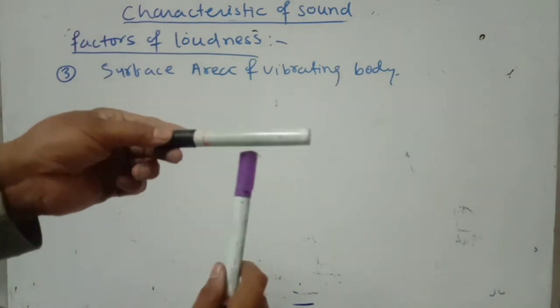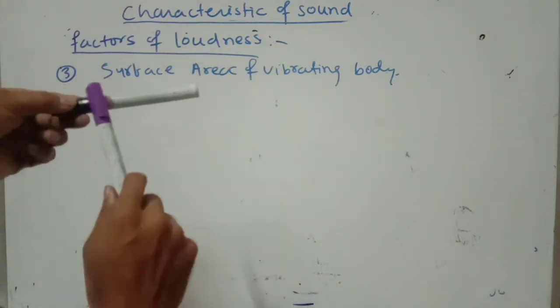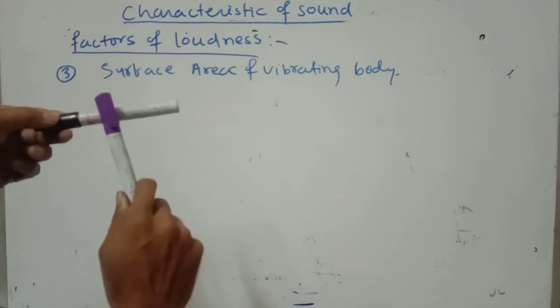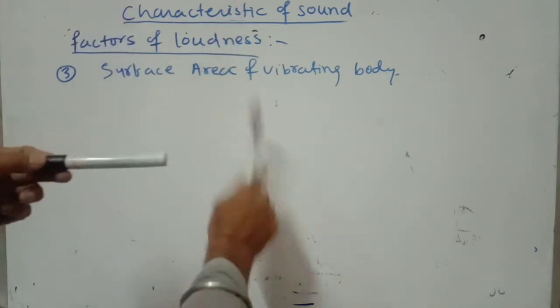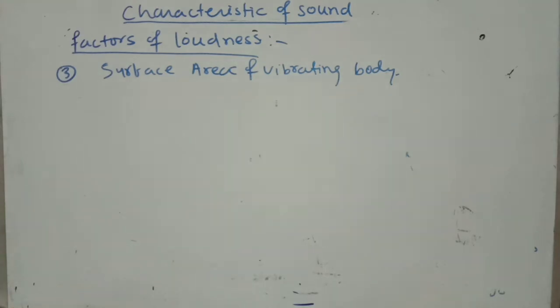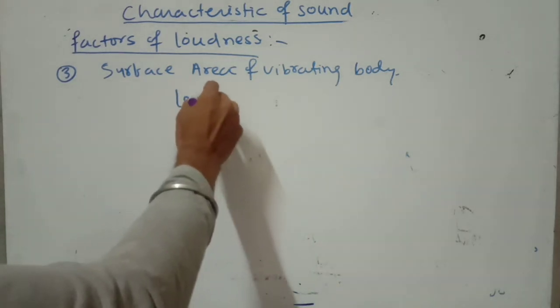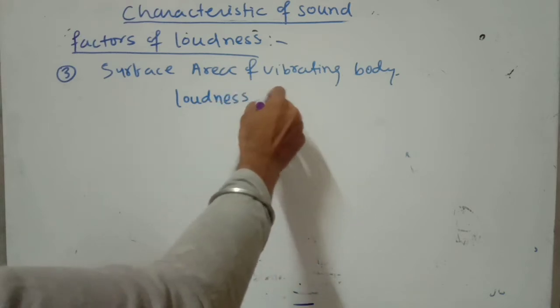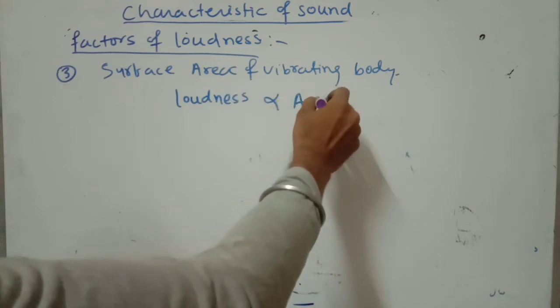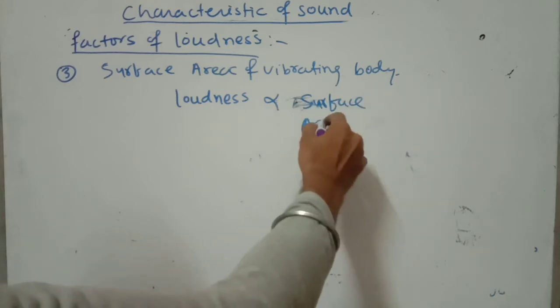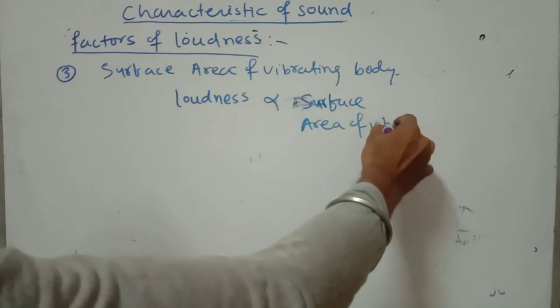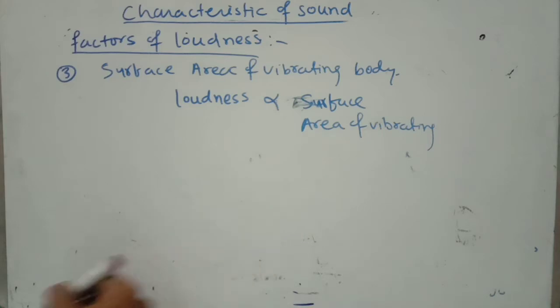Acha, let me consider this is a marker and this is the board. So the marker's surface area is less than the board's surface area. Now strike here and strike here. Which one produces more loudness? Obviously the board. So you can write here, loudness of sound is directly proportional to the surface area of the vibrating body.